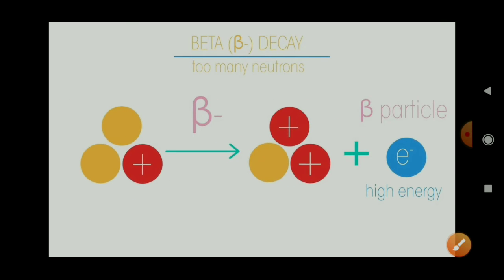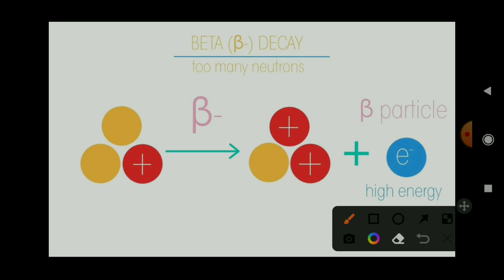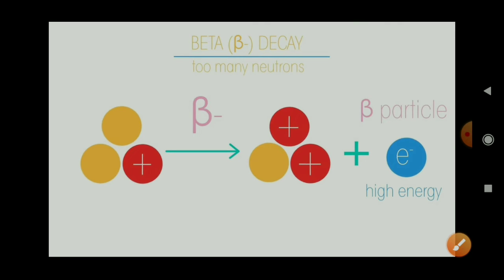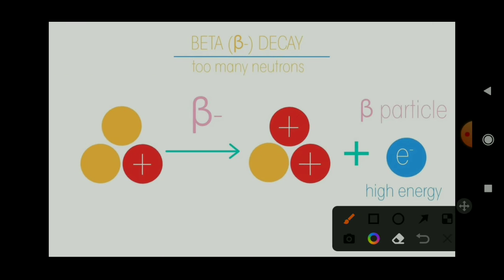Understood? So let's see what is beta decay. It is another type of radioactive radiation. The radiations emitted by radioactive elements are found to be of three kinds. We already discussed alpha rays. Now we are going to see beta rays. Beta rays can be of two types: beta minus rays and beta plus rays. Generally beta minus is seen in the environment because radioactivity is natural. It was discovered by Henri Becquerel, Madame Curie, Pierre Curie, Rutherford, Soddy, etc.